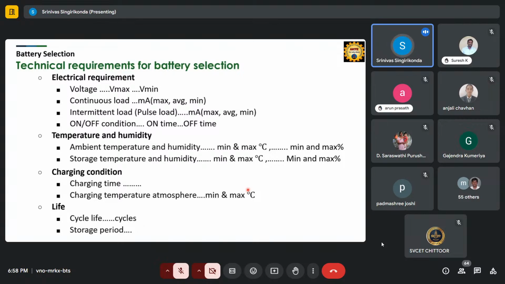Mobile is a very small electronic device. If that is producing that much heat, let us assume how much heat is produced by EV batteries, right? So we need to be careful about how much heat and temperature it produces or is capable of withstanding.